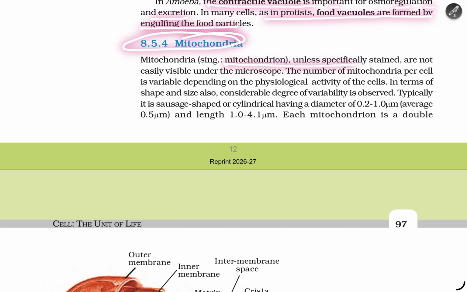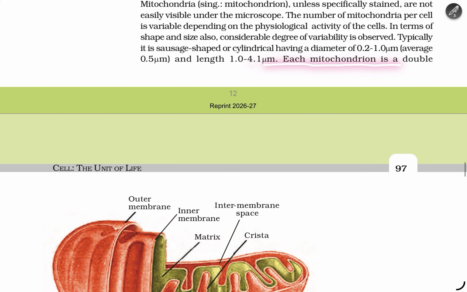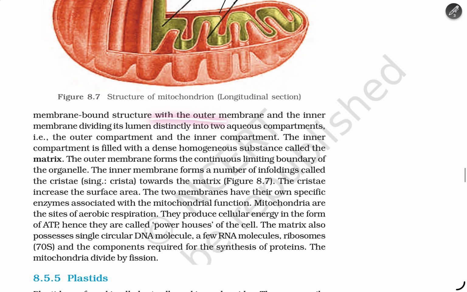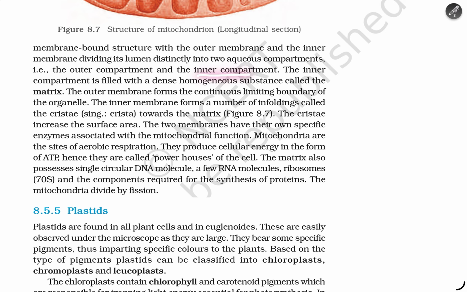Mitochondria. Mitochondria, unless specifically stained, are not easily visible under the microscope. The number of mitochondria per cell varies depending on the physiological activity of the cell. In terms of shape and size, considering the degree of variability in observations, typically it is sausage-shaped or cylindrical, having a diameter of 0.2 to 1.0 micrometer, average 0.5 micrometer, and a length of 1.0 to 4.1 micrometer. Each mitochondrion is a double membrane-bound structure with outer membrane and inner membrane dividing the lumen distinctly into two aqueous compartments, an outer compartment and an inner compartment.